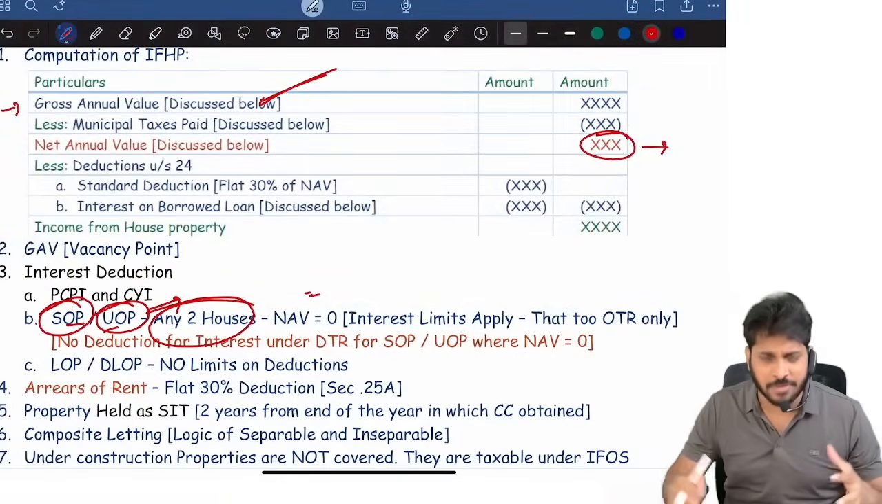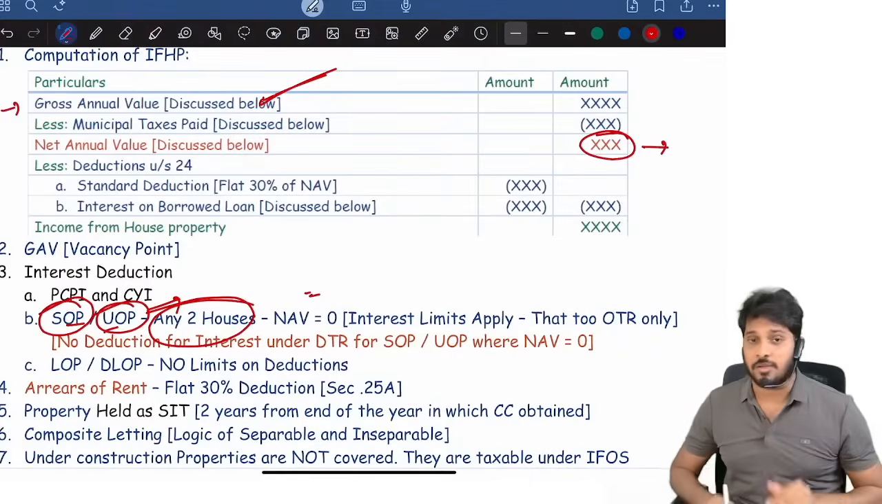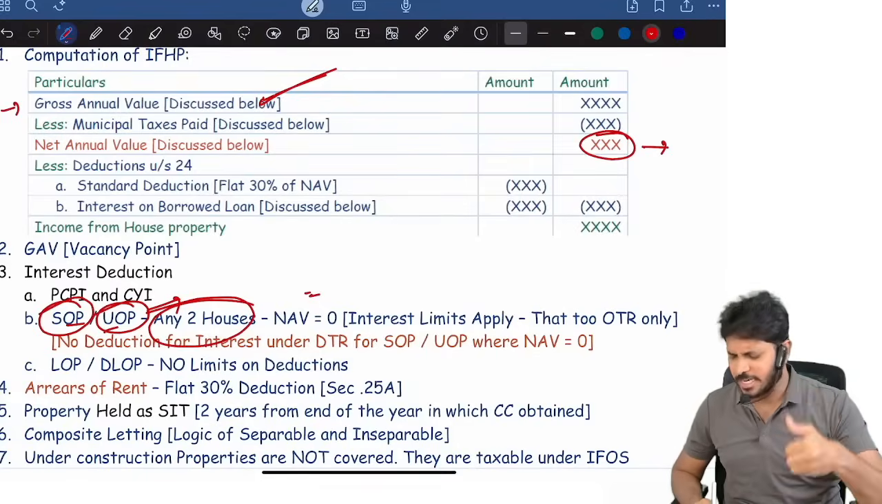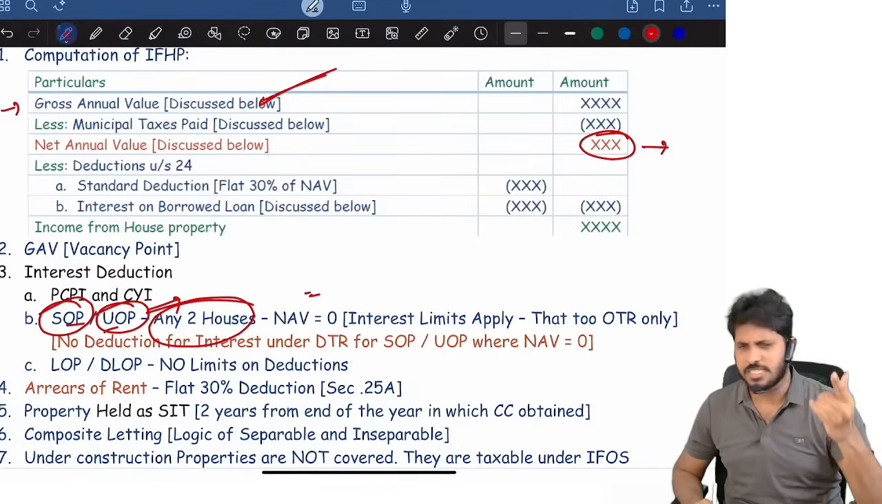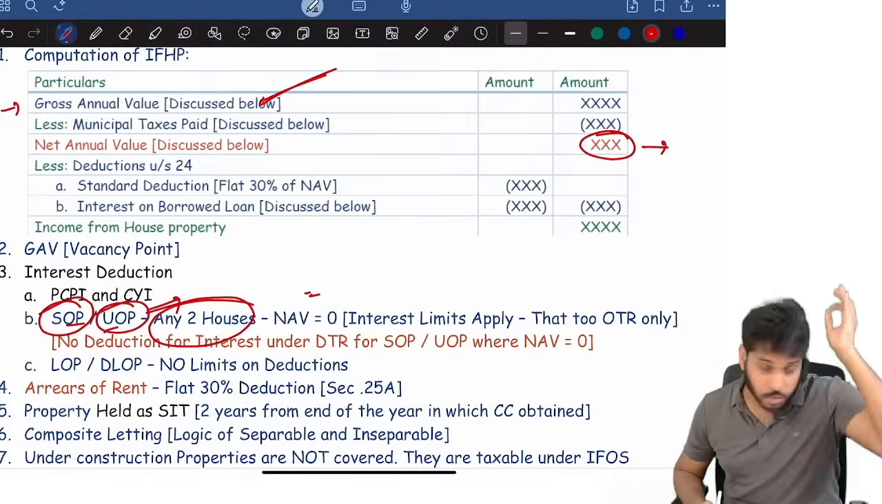Here I just want to briefly cover the crux of every head of income, every topic. Now, so gross annual value. How to compute gross annual value? 3 steps. First, expected rent. What is expected rent? Fair rent or similar property rent, whichever is higher. Restricted to standard rent. Generally, expected rent is computed for 12 months.